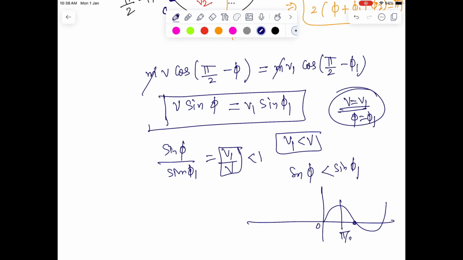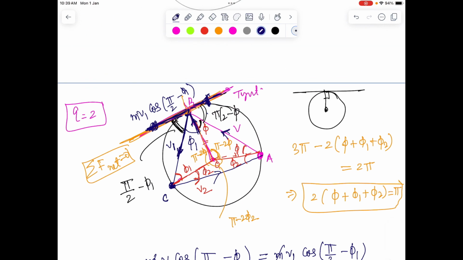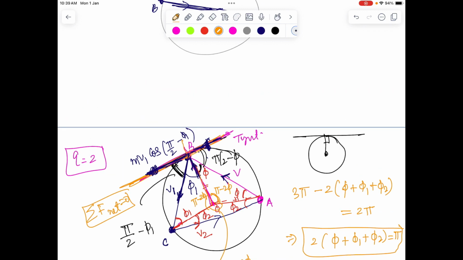And here in the diagram, these angles are acute. So if we concentrate on the 0 to, let's say, 90 degree case, as sine increases, the angle increases. So since sine phi 1 is more, phi 1 is a greater angle than phi. So it's quite interesting, the ball will not only deviate, but also it will deviate with a higher angle of reflection. So if you have got a circle, the ball incident angle, let's say it is 30 degrees, the angle of reflection will be maybe 40 degrees. So it's going to deviate further.